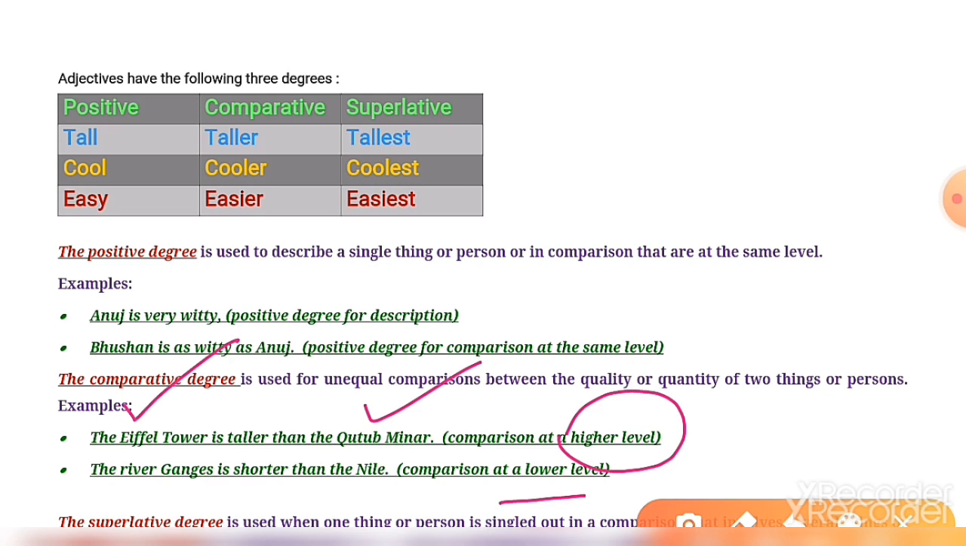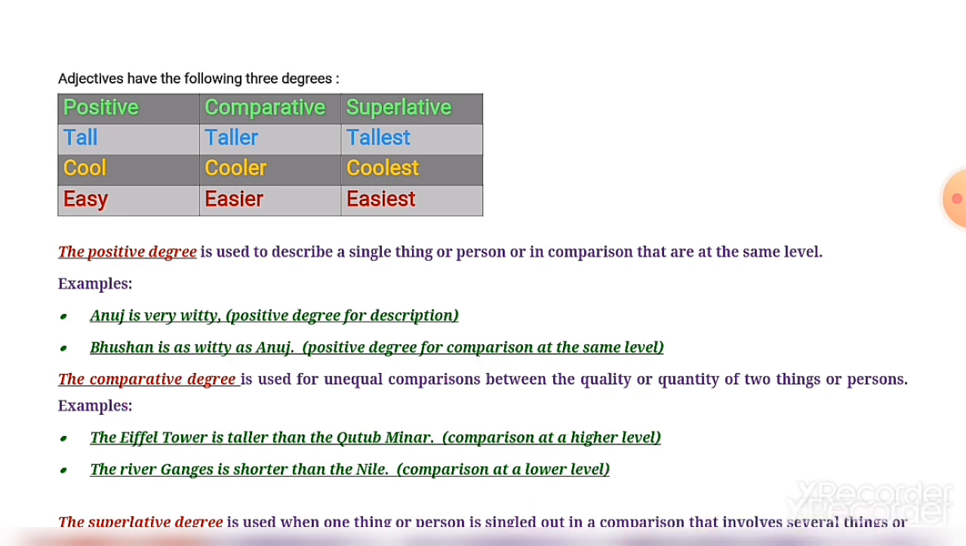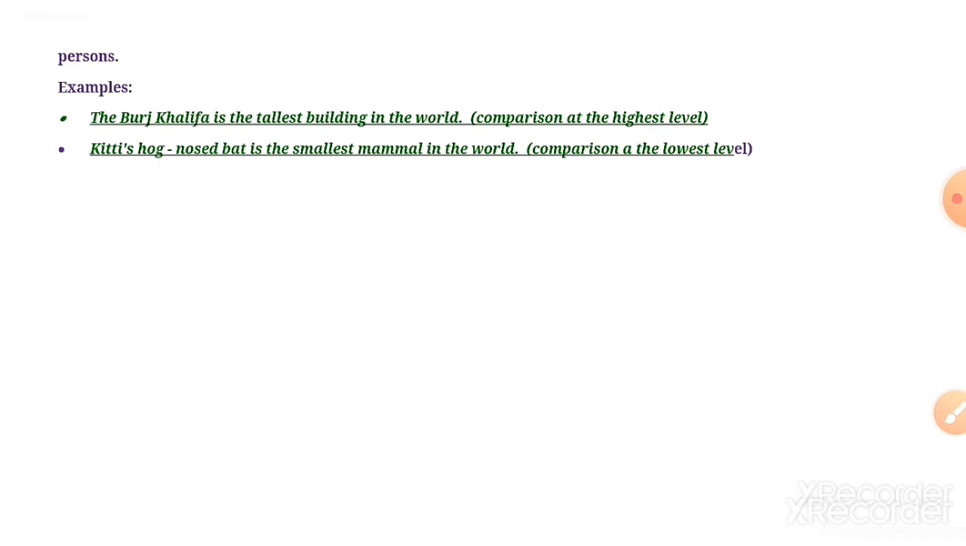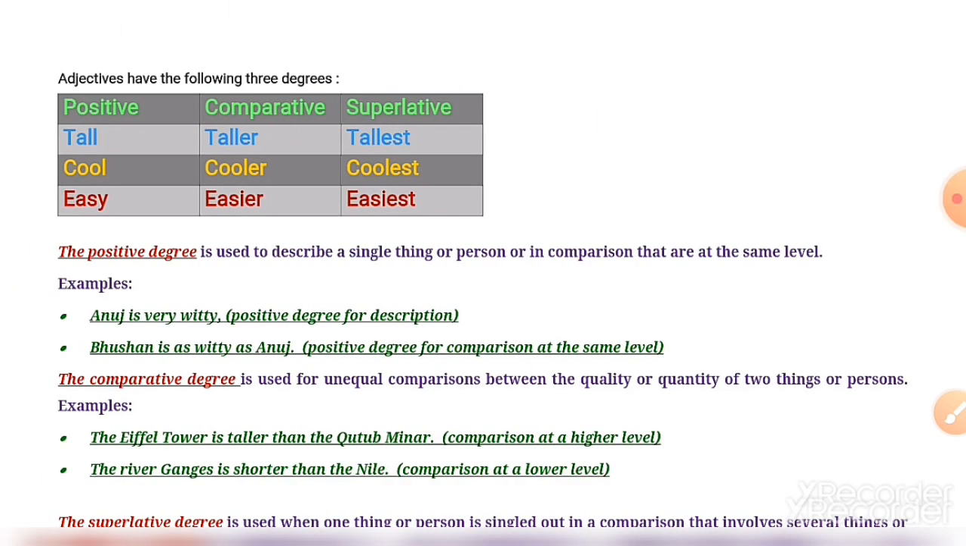Okay, river Ganga is shorter than the Nile. Clear? Okay, now let us go for a superlative degree. So superlative degree is used when one thing or person is singled out in comparison that involves several things or persons. Clear? It's very easy.